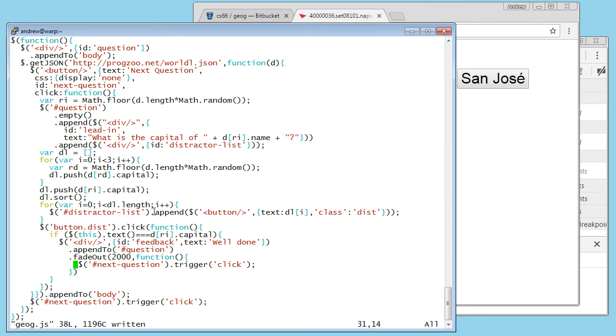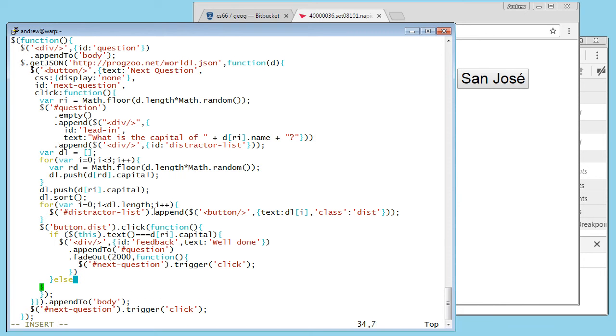Okay, so this stuff here, this is if you get it right. So if you get it wrong, I need an else statement. So let's say else. Now the fade out and the next question, that's going to happen whether you got it right or wrong. And I'm tempted to take this whole block here and make up a variable.